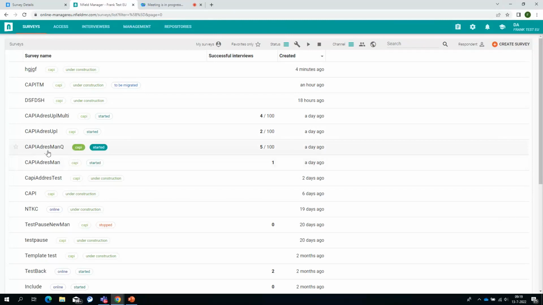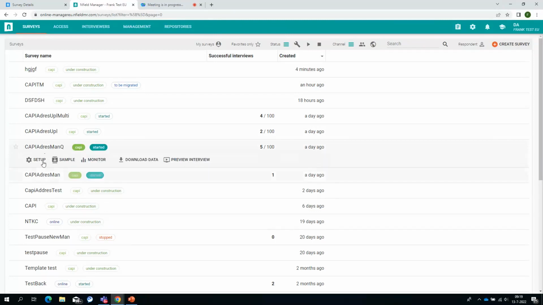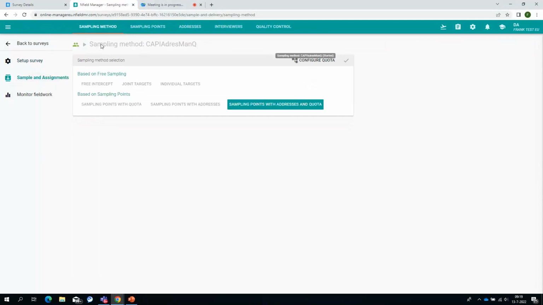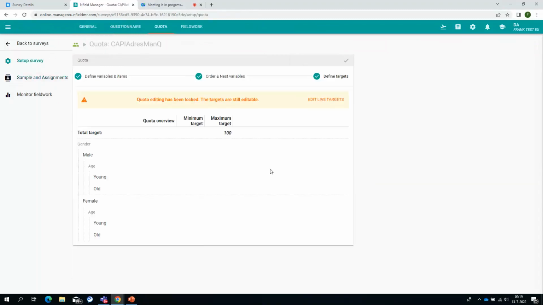There's CAPI address with quota. Let's take a look at that. Let's see how we have managed that. So that's sampling points, with addresses, and quota, which also means that there is quota. Quota has been locked because I have already started the survey. Well, this is the quota.